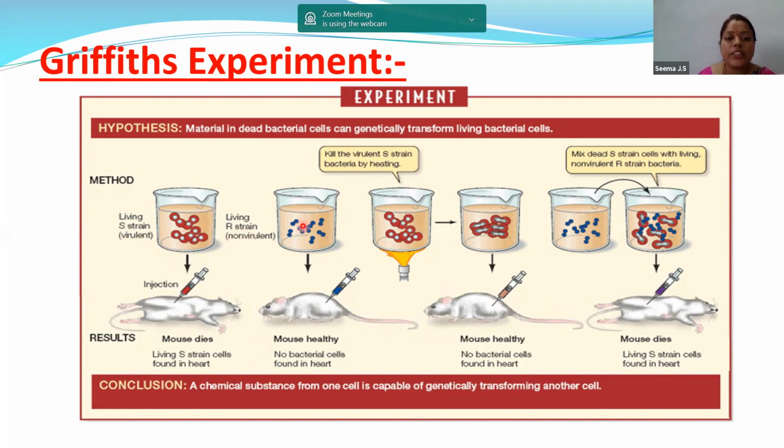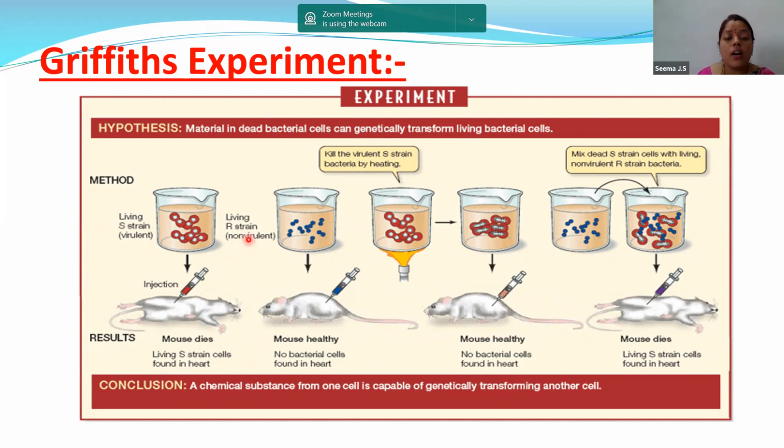Now children, let us know what experiment he conducted. Mr. Griffith took the living, virulent S strain and injected it into the mouse. The result you can read over here: the mouse dies. That means living S strain cells were found in the heart of the mouse, because we know the S strain is virulent, that means it causes disease. Now, the living R strain, this is non-virulent.